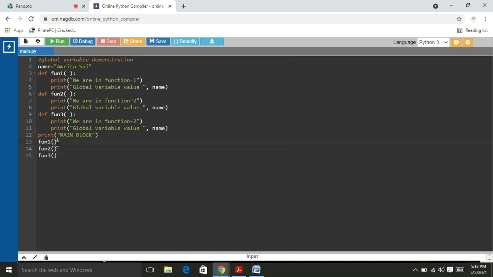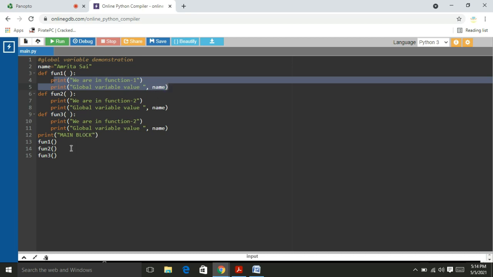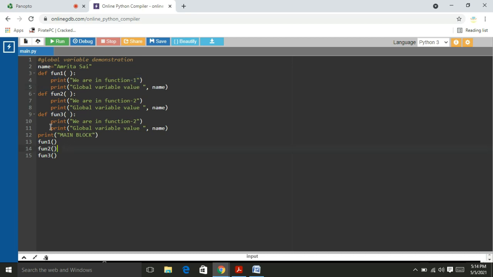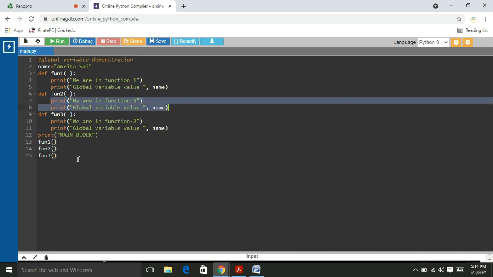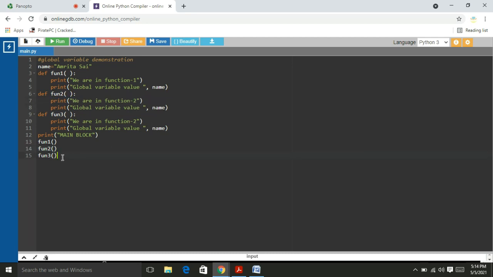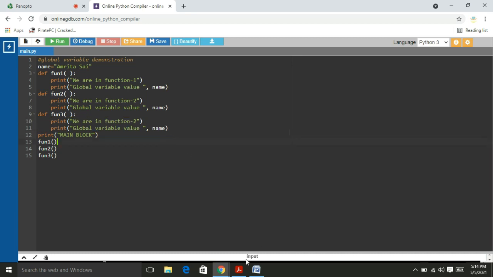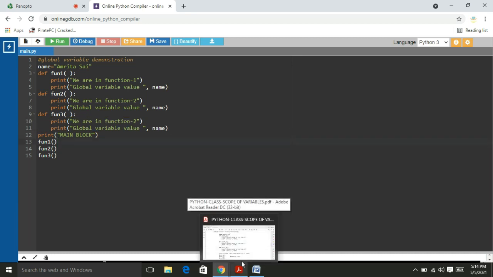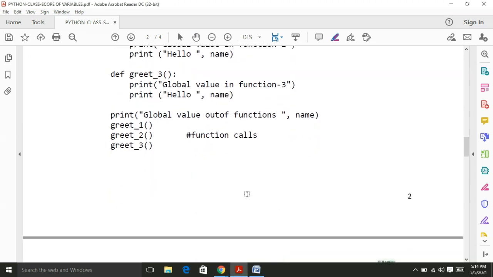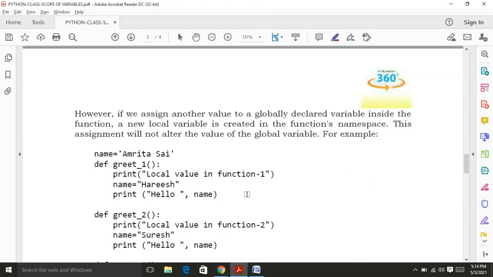When function 1 is called, the program control transfers to function 1 and these two statements are printed. When function 2 is called, the program control transfers to function 2 and these two statements are printed. And when you call function 3, the program control transfers to this function and these two statements are executed. Okay friends, we can understand. Now I go to the other topics in global variable declaration.